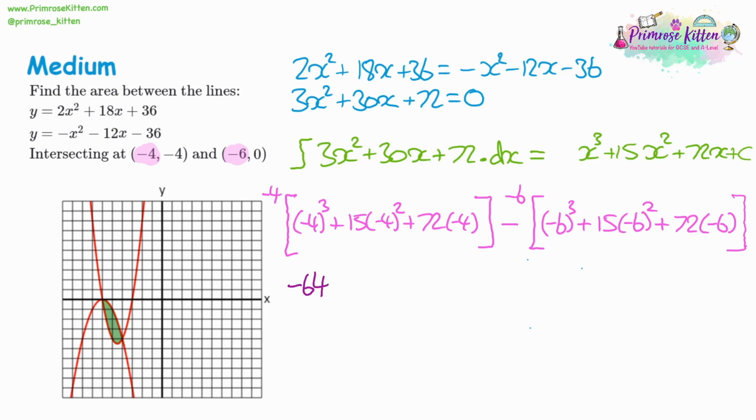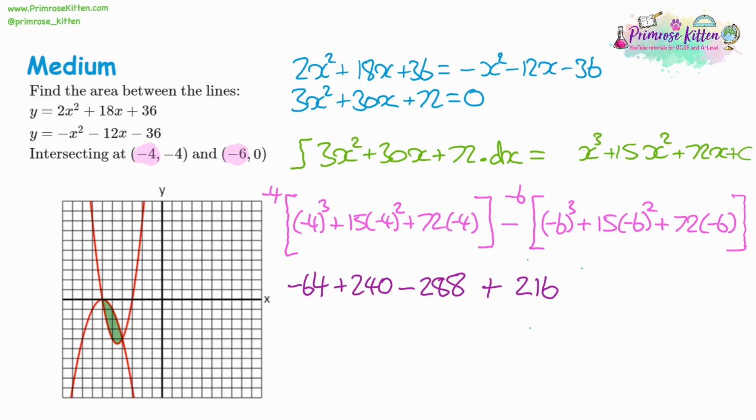Negative 4 squared times 15 is going to give us 240, and 72 multiplied by negative 4 is going to give us negative 288. So we're taking away the second section. So we're going to have negative 6 cubed, which is going to give us negative 216. However, we have to take that away. That'll be a double negative, which will make it positive.